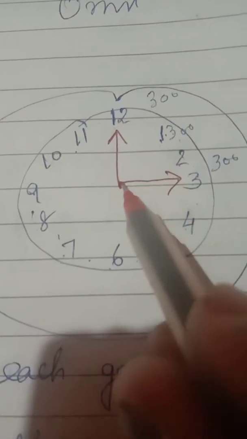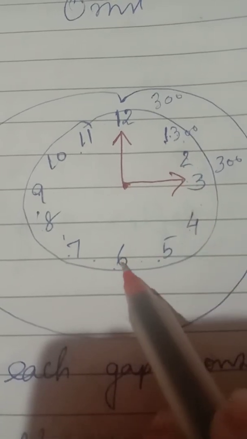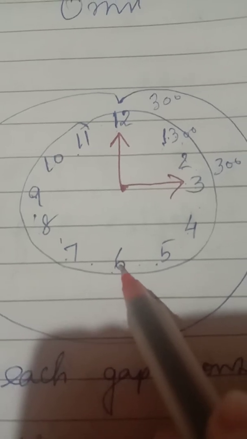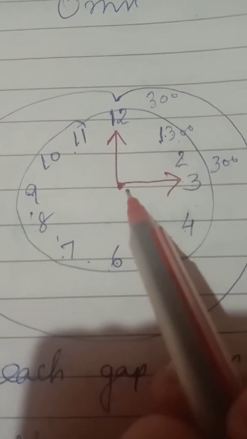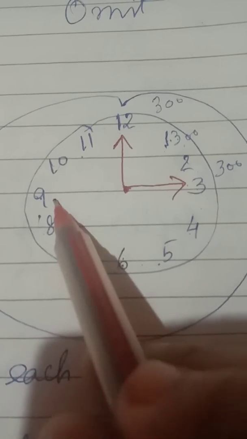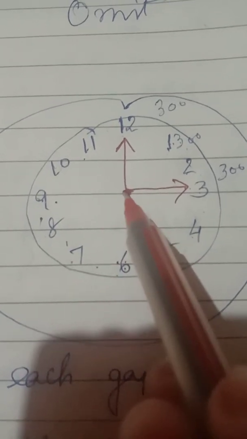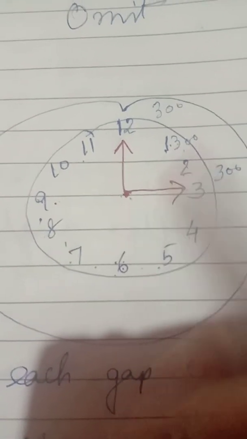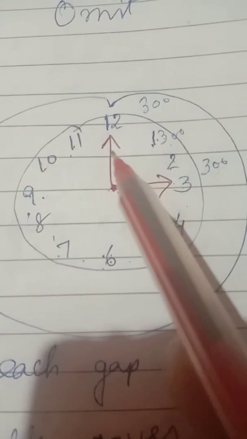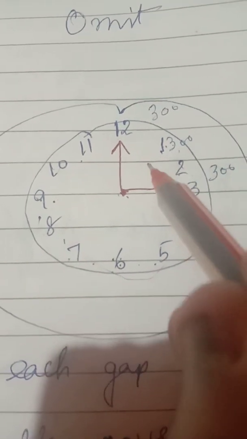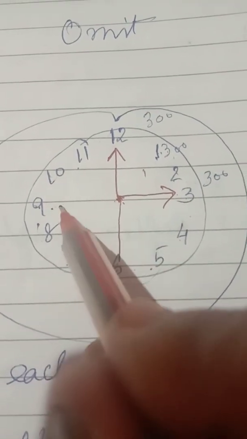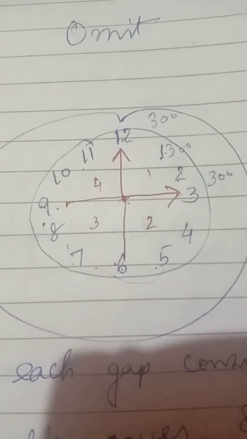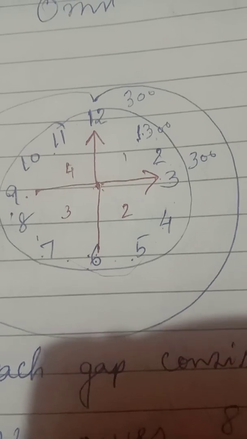As well as when one hand is on 3 and another on 6, that time also it forms a right angle. And when it comes to 6 and 9, again a right angle. Then 9 and 12, a right angle. So in full, 1, 2, 3 and 4, total 4 right angles form inside the clock.